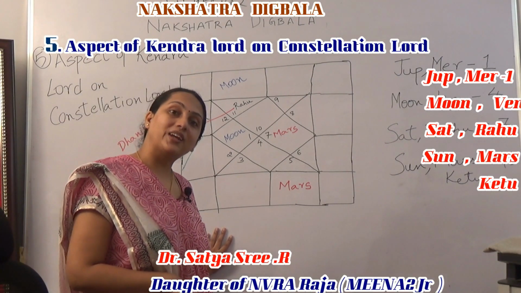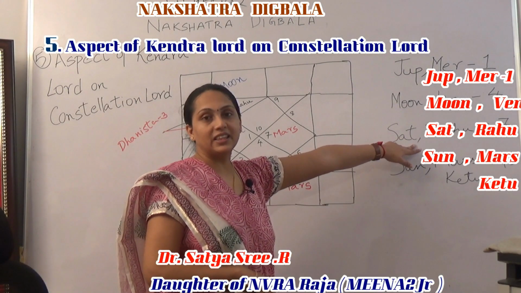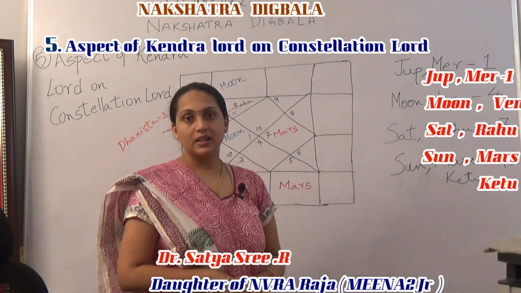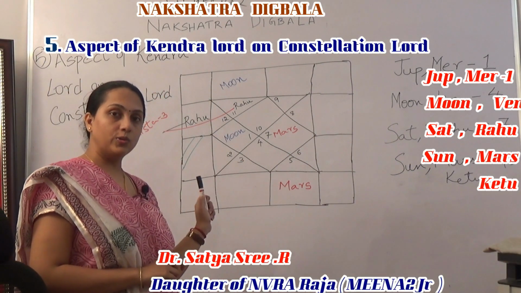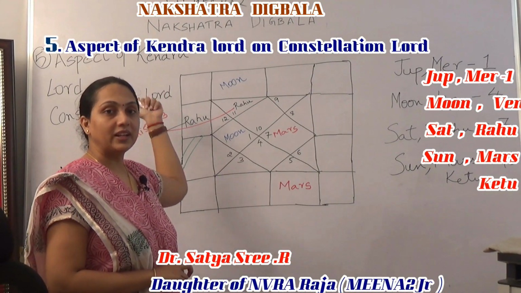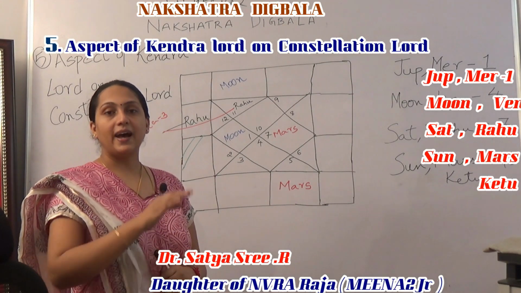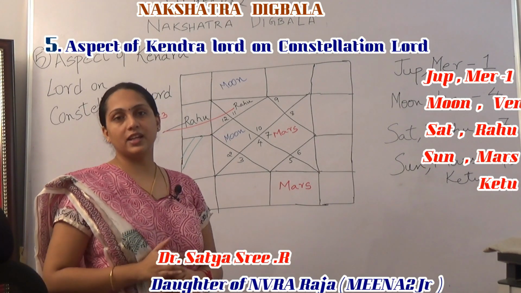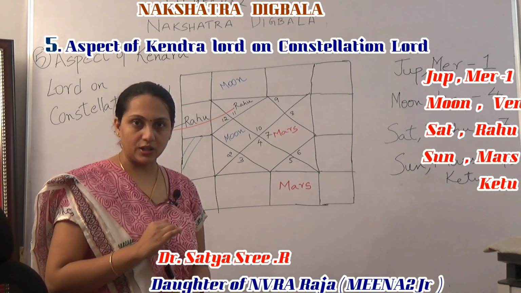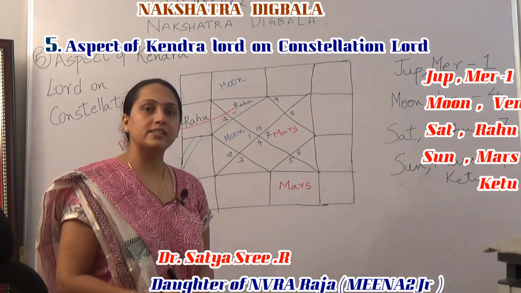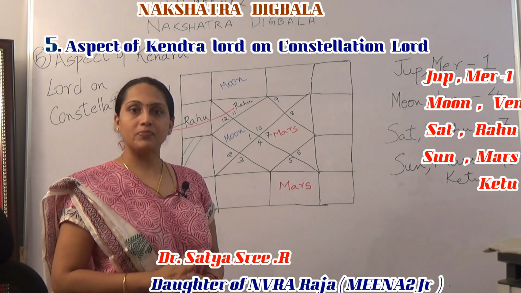Rahu gets Digbala from the 7th house, so the Kendra Lord here is the 7th Lord. In this rule, Rahu will get Digbala when the 7th Lord aspects the constellation Lord of Rahu.